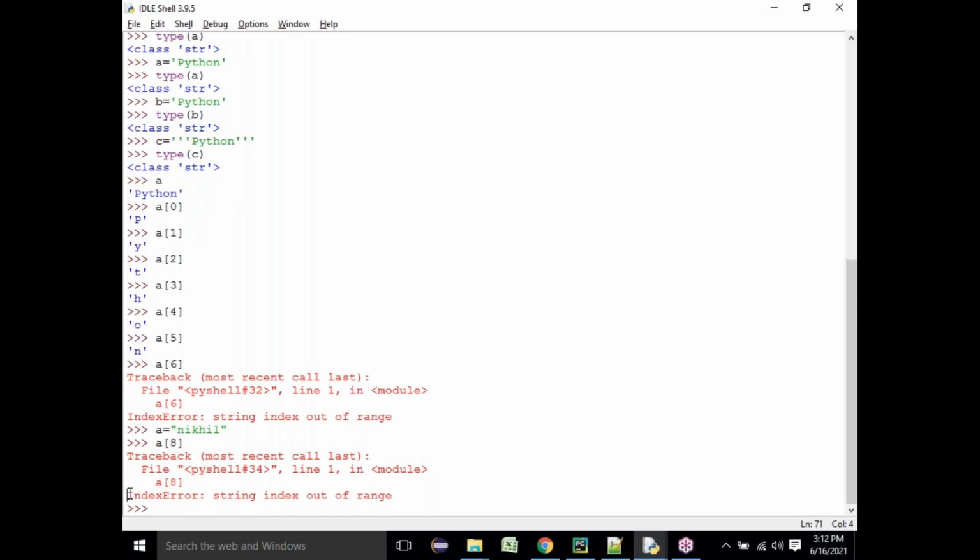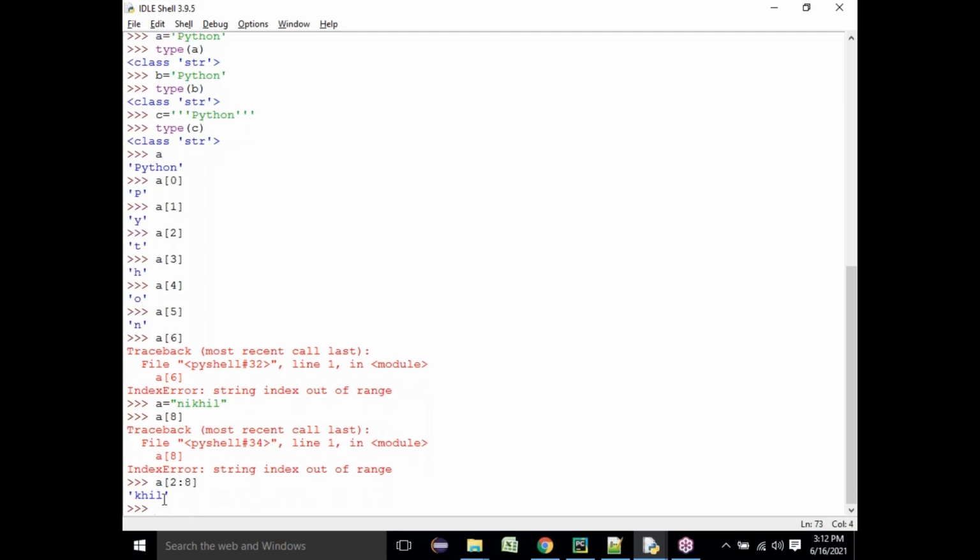You will get an exception: string index out of range. But I'm asking about slicing between numbers, like from index 2 to 8. In that case you will not get any error or exception, only output. See, you are asking this way, right? The other things will be space. Generally, it is space.